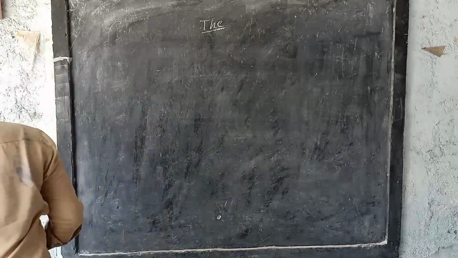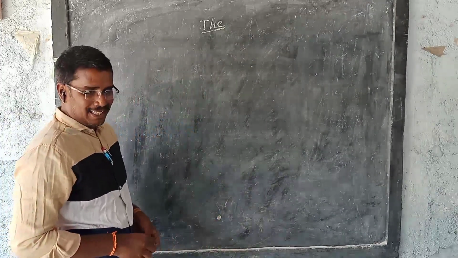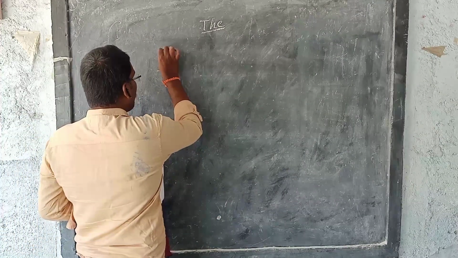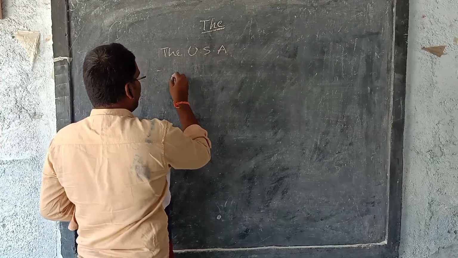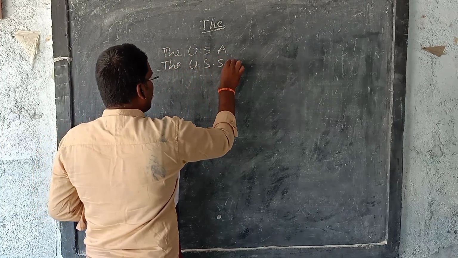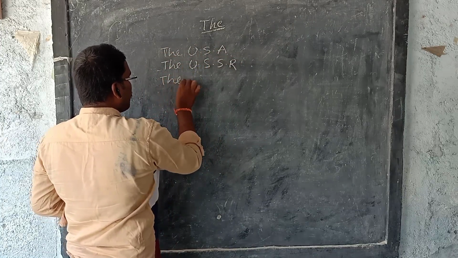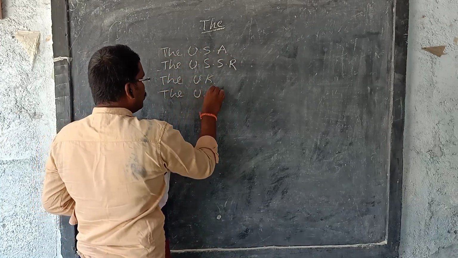Abbreviations. Abbreviations come mainly in the names of countries. The USA, the USSR, the UK, the UAE.